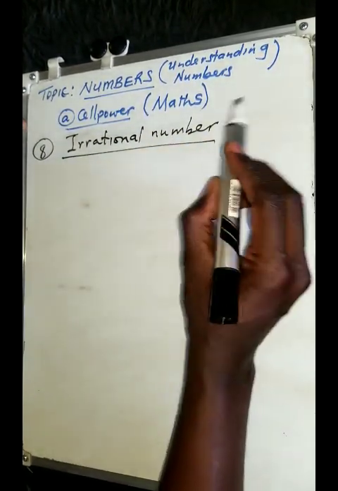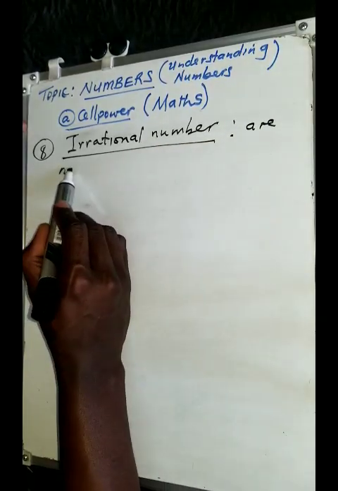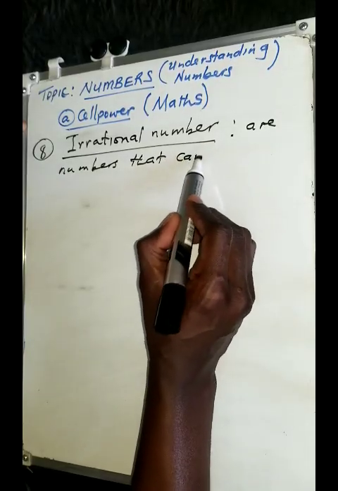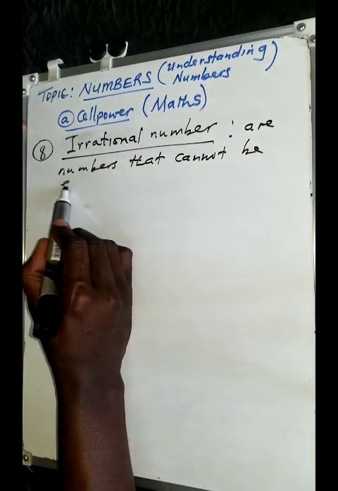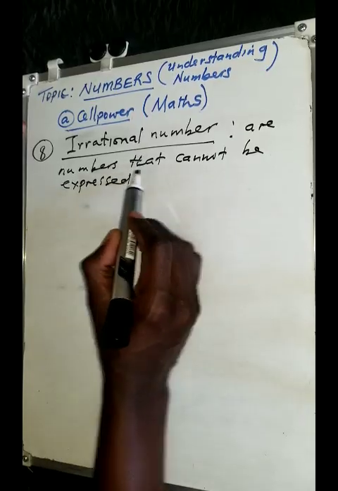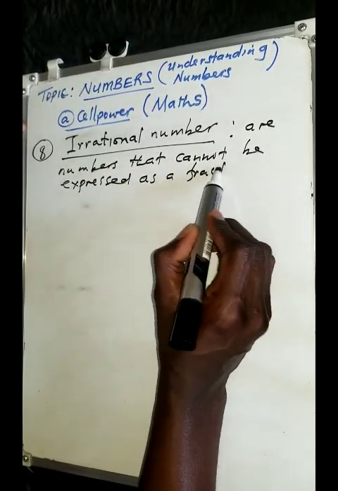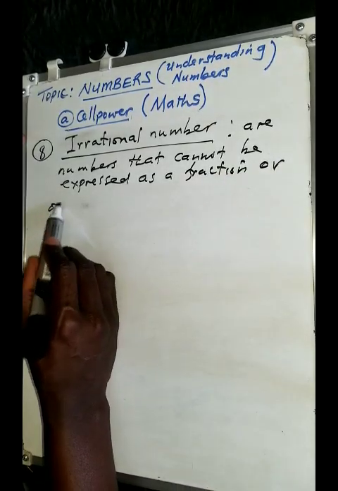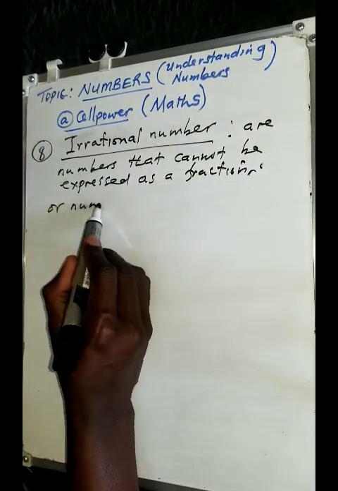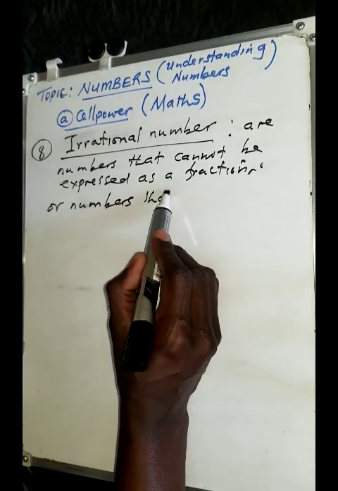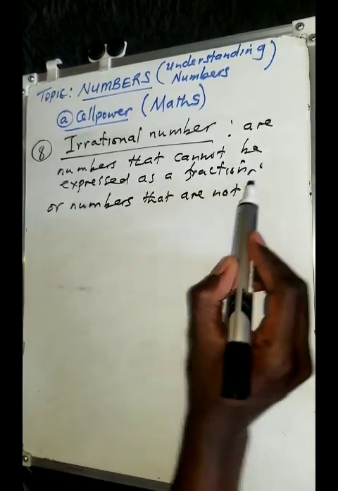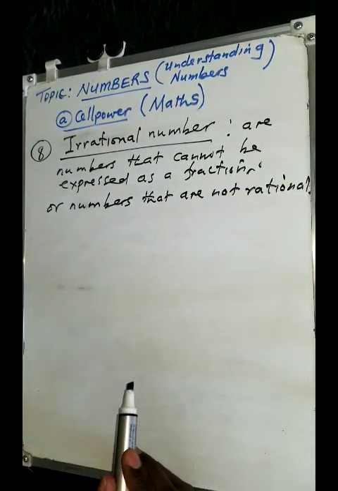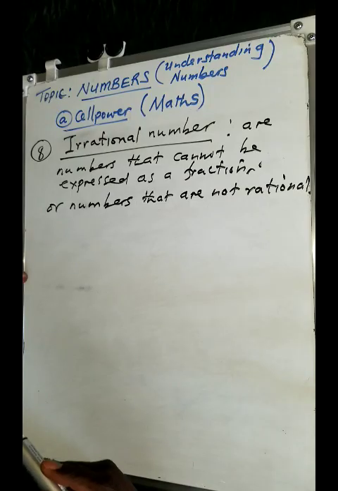Well, irrational numbers are numbers that cannot be expressed as a fraction. Or you can simply say, numbers that are not rational. Those numbers that are not rational are what we call irrational numbers. So that is what you need to remember.